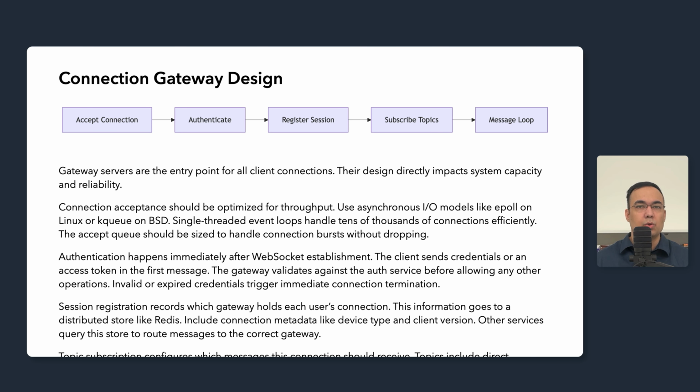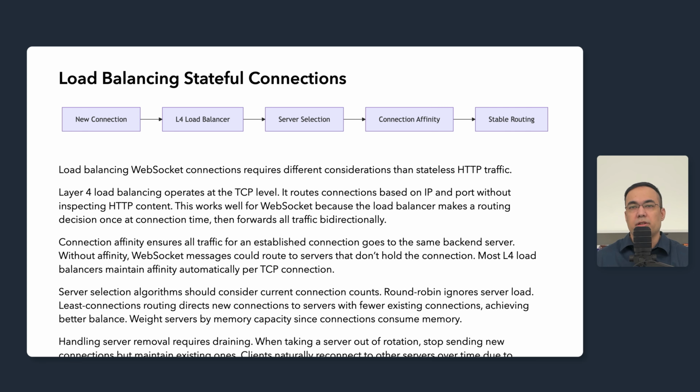Now let's examine how to load balance these stateful connections. Let's talk about load balancing WebSocket connections, which require different approaches than stateless HTTP. Layer 4 load balancing operates at the TCP level. It routes connections based on IP addresses and ports without inspecting the HTTP content. This works well for WebSocket because the load balancer makes a routing decision once at connection establishment time and then forwards all subsequent traffic bidirectionally without further intervention. The load balancer does not need to understand WebSocket frames or maintain application state.